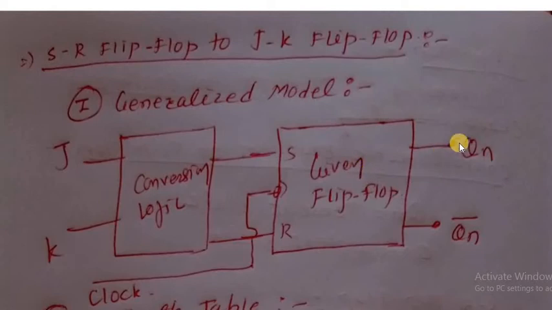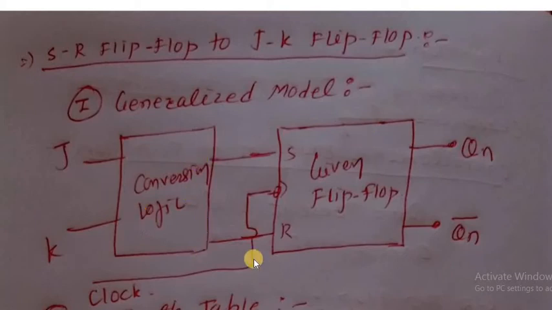Therefore for the SR flip-flop, these are the outputs, Qn and Qn bar. When we consider this, it is said to be the conversion logic. In that logic, this step is also needed: Qn and Qn bar are also connected here. And with JK, whenever we consider this whole flip-flop, what is it said to be? Conversion of the flip-flop, from SR to JK.